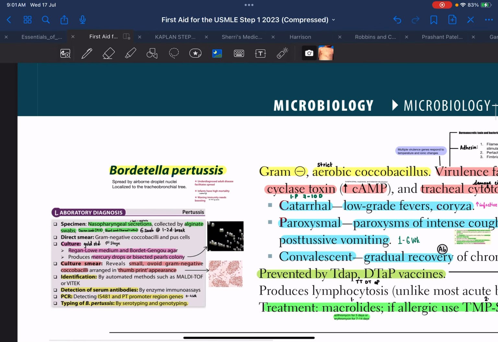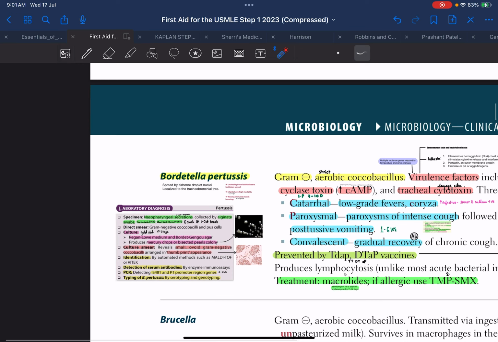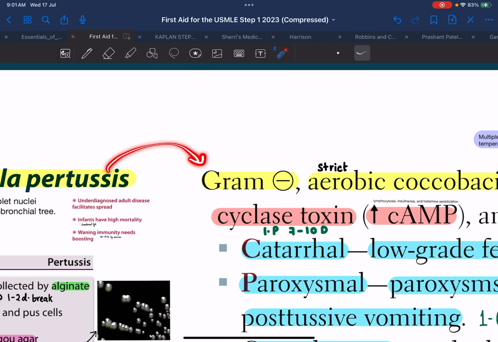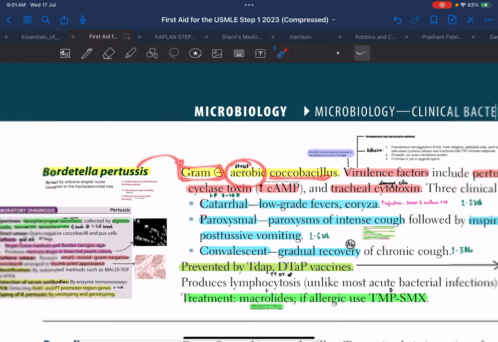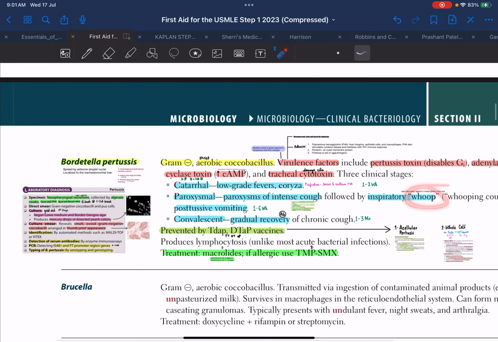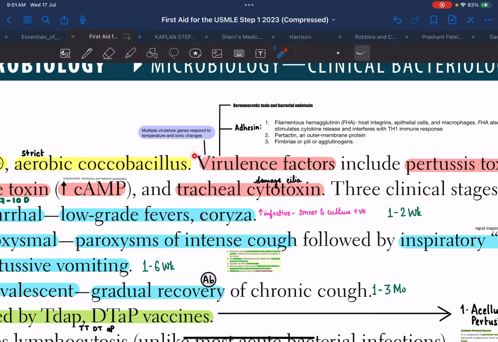Okay, so today we'll be discussing Bordetella pertussis, which is basically a gram-negative coccobacillus causing the disease commonly known as whooping cough. Bordetella pertussis is a gram-negative, strictly aerobic coccobacillus which causes whooping cough. Now, before beginning, we must learn about the virulence factors of the organism